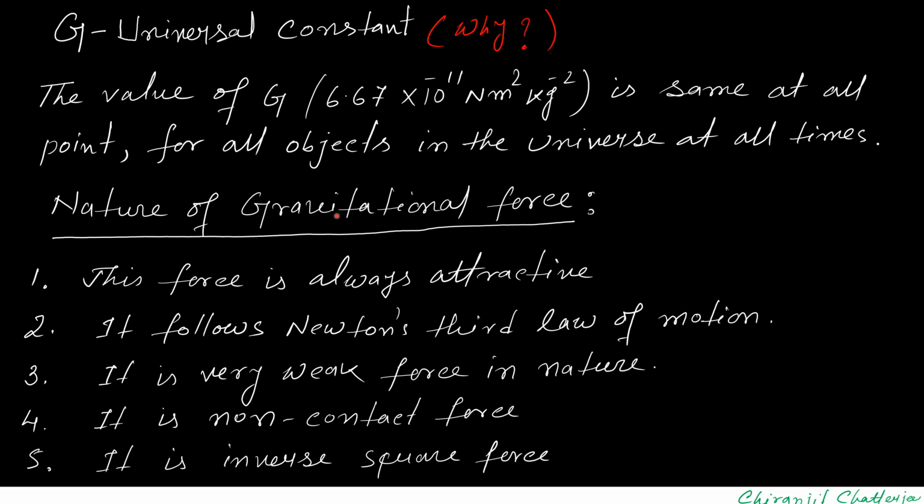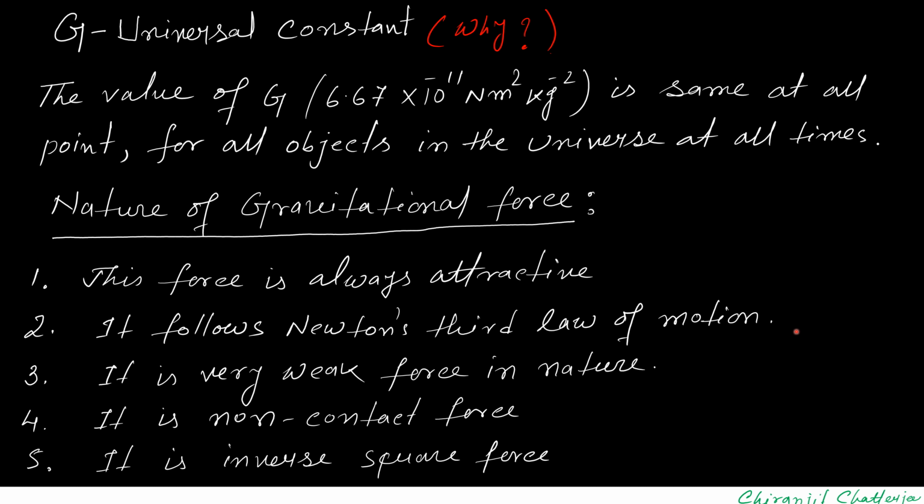Now let's discuss the nature of gravitational force. Number 1, this force is always attractive. Number 2, it follows Newton's third law of motion.